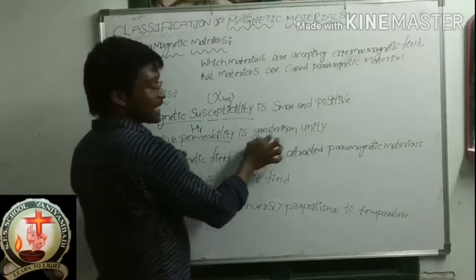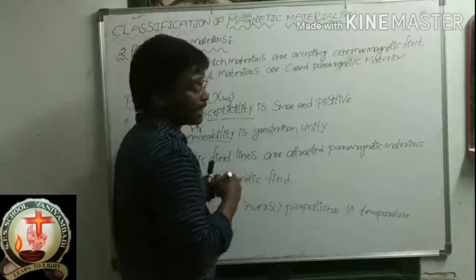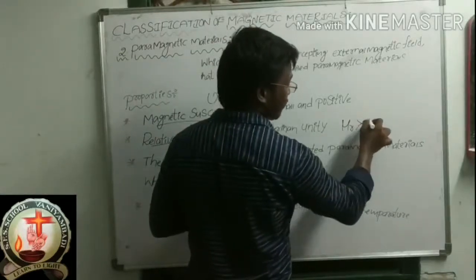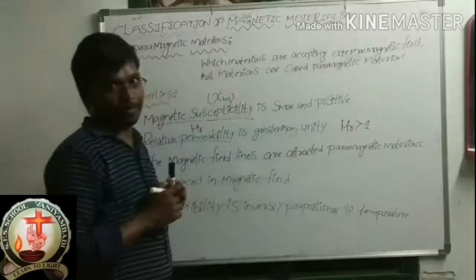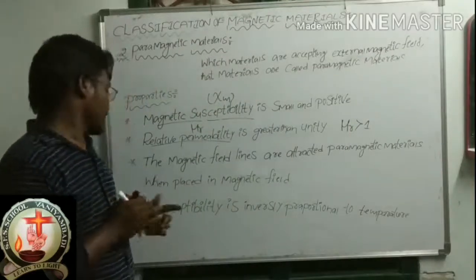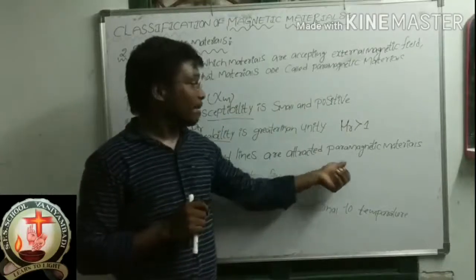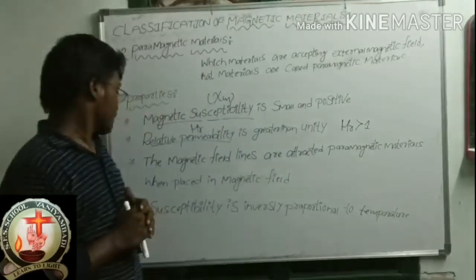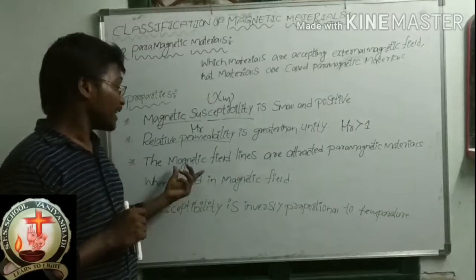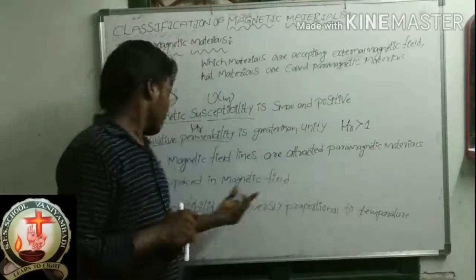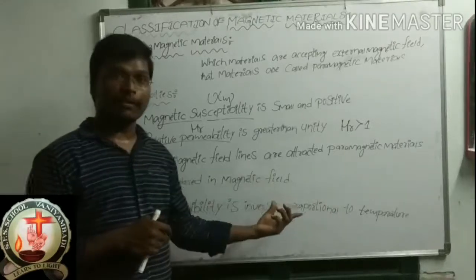Relative permeability is greater than unity, meaning mu r is greater than 1. Unity means 1. And the third property is that magnetic field lines are attracted by paramagnetic materials when placed in a magnetic field.